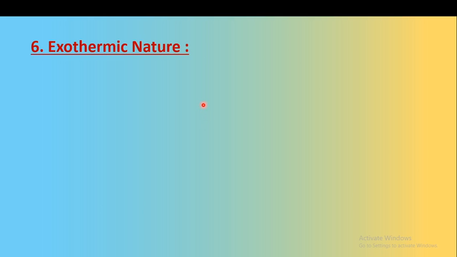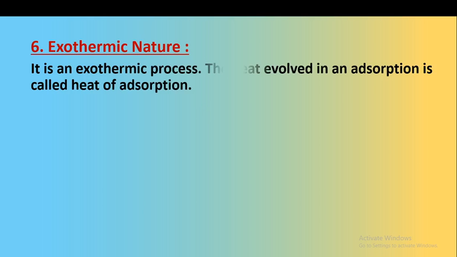Sixth factor is the exothermic nature. We have already studied that heat is liberated during the adsorption process. Therefore, it is an exothermic process, and the heat evolved in adsorption is called the heat of adsorption, because the process is an adsorption process.